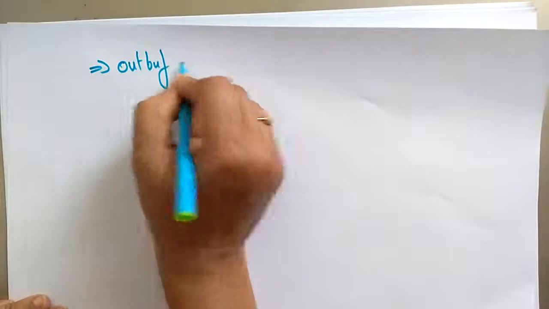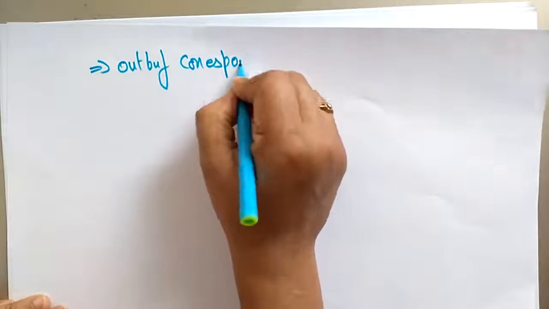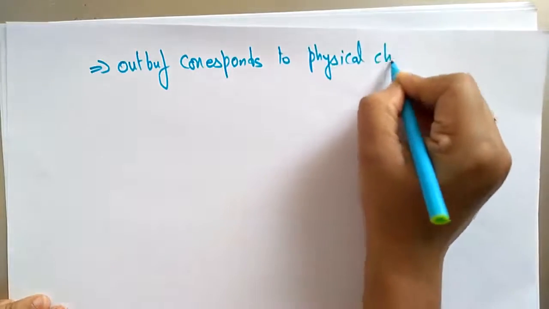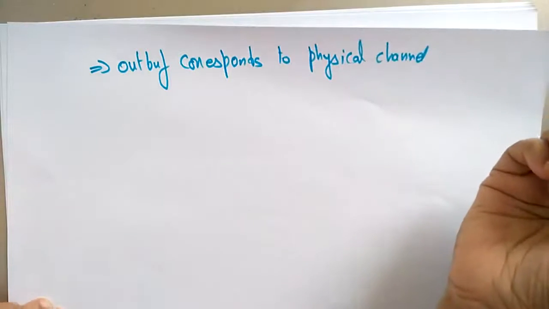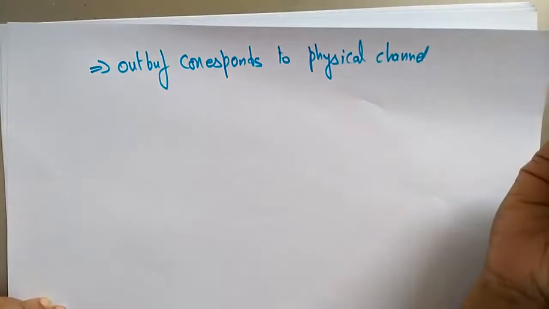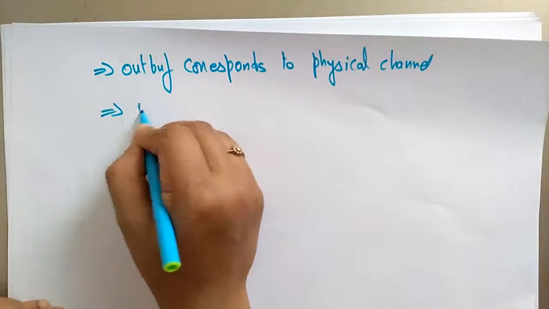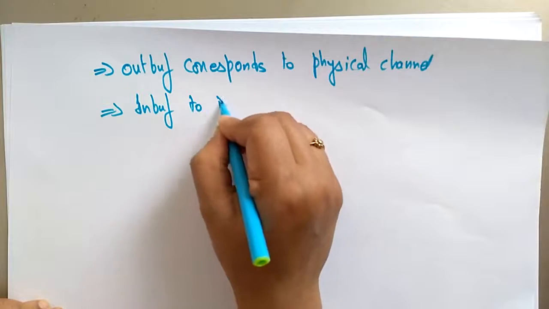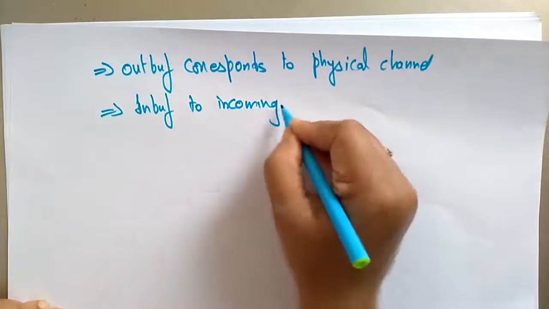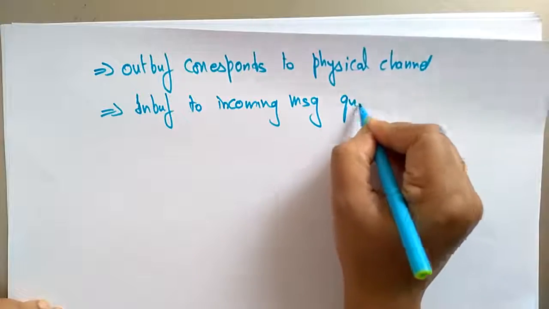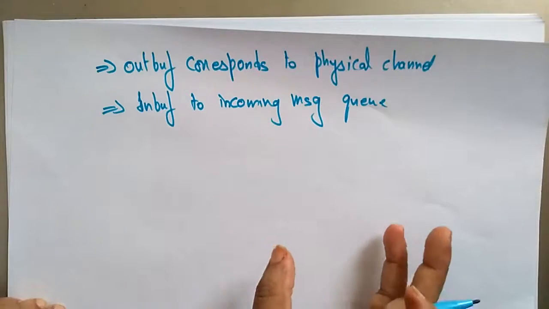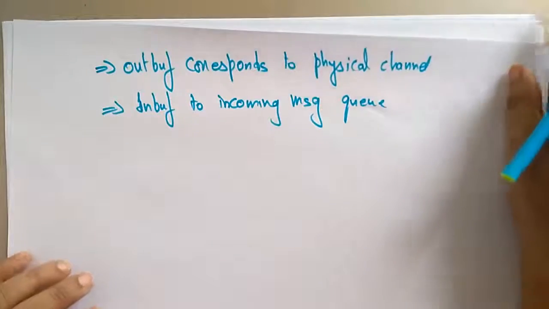The out buffer corresponds to the physical channel, whereas the in buffer corresponds to the incoming message queue. That means the message is incoming from P1 to P2, and it maintains one queue, one message after another.